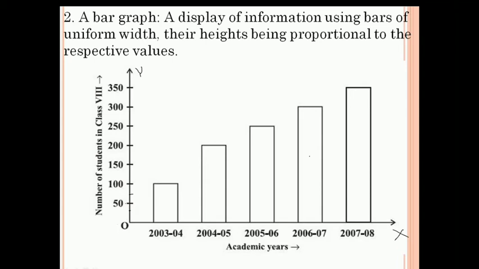So 0 to 50, 50 to 100, 100 to 150, like this, taking the same intervals, we are giving numbers here. And to represent the data as per academic year, between two bars there is the same interval or same difference. So like that we have to draw a bar graph, and you have already drawn a bar graph like this last year.